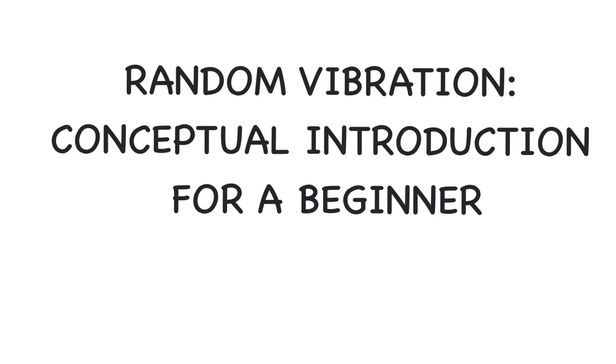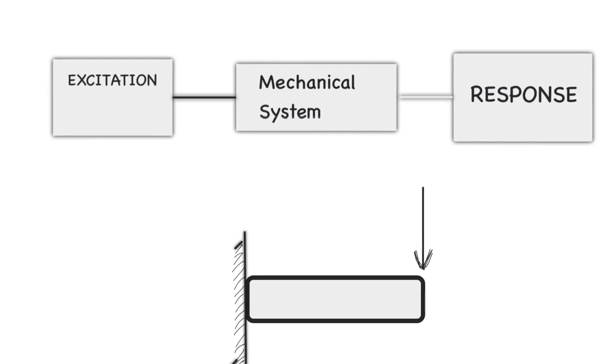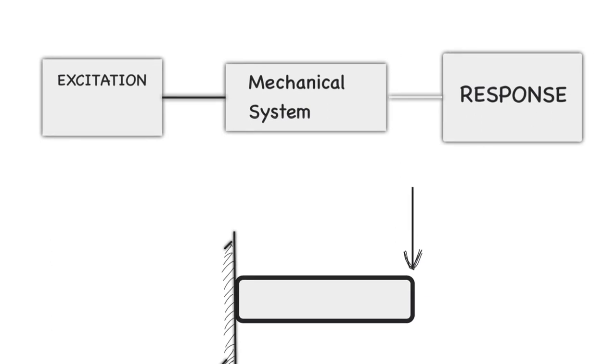I won't be using very hard mathematical formulas, but from a conceptual point of view, how it is different from other types of vibration problems. So let's get started. Any particular vibration problem can be thought of as computing the response of a mechanical system, as shown here, when the mechanical system is excited or subjected to a particular type of excitation. Mechanical system can be anything.